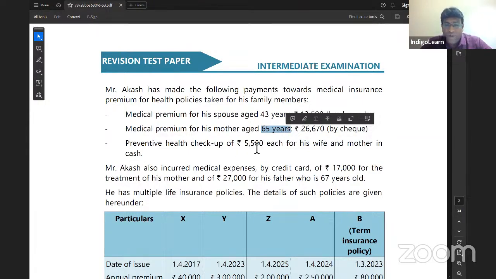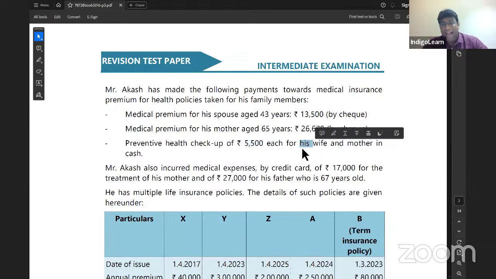Preventive checkup 5,500 each for his wife and mother in cash. Even though it is cash, we can still take deduction because preventive checkup can be paid in cash also. But preventive checkup has a maximum limit of 5,000 rupees. Even though what is paid is 5,500, the deduction we get is only a maximum of 5,000.